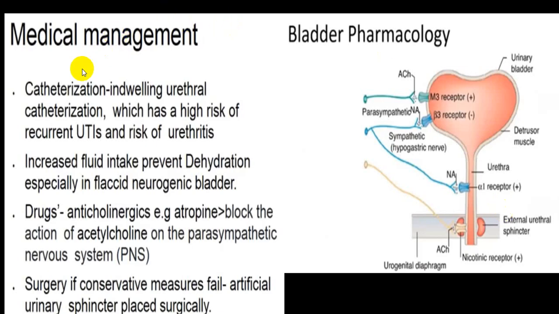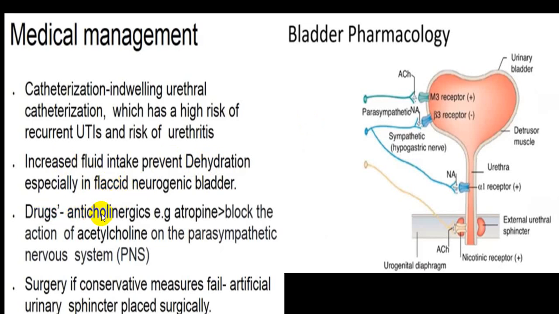As far as the medical management is concerned, intermittent self-catheterization is one of the simple methods, or you can go for an indwelling urethral catheter. But there is always a high chance of recurrent UTI in that particular person. The person should learn the art of catheterization and take all precautions to avoid recurrent UTI. Increased fluid intake and proper hydration should be advised, particularly in a lower motor neuron type of bladder.